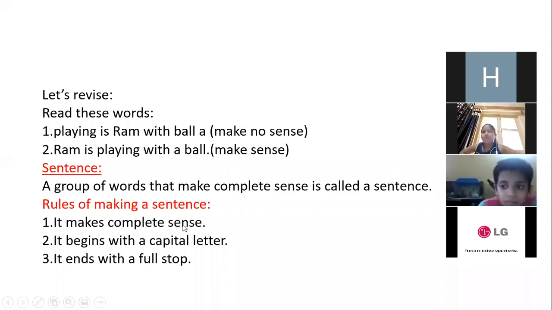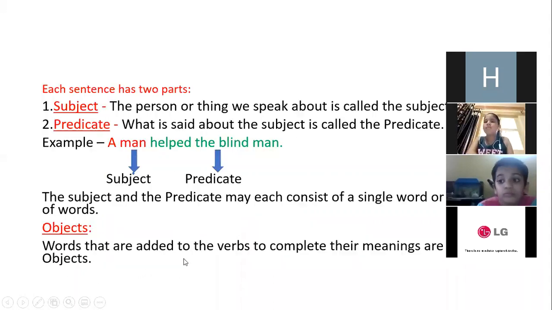It makes complete sense. It begins with a capital letter. It ends with a full stop. This much is clear. Now I'll move on to the next page. So each sentence has two parts. The first part is your subject. The second part is your predicate.